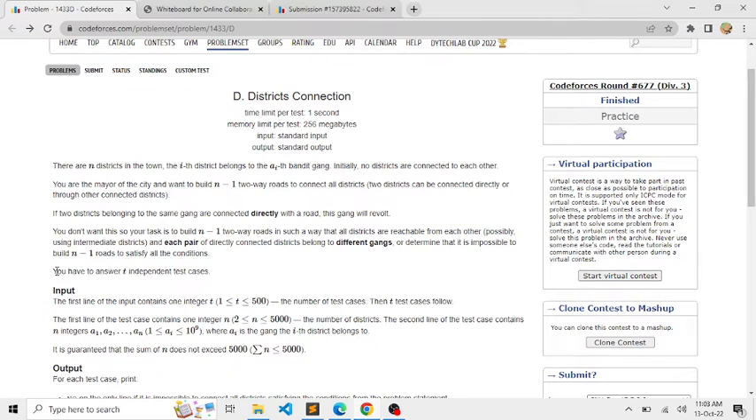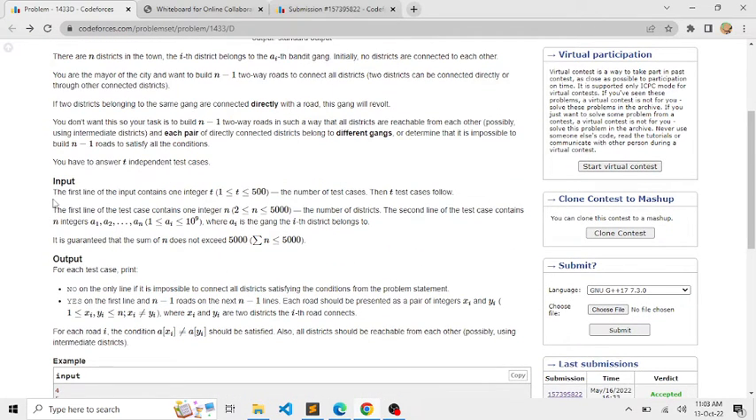And you are also given t independent test cases. The first line of the input contains one integer, t, the number of test cases. The first line of each test case contains one integer n, the number of districts. The second line of the test case contains n integers, a1 to an, where ai is the gang the ith district belongs to. It is also guaranteed that the sum of n does not exceed 5000.